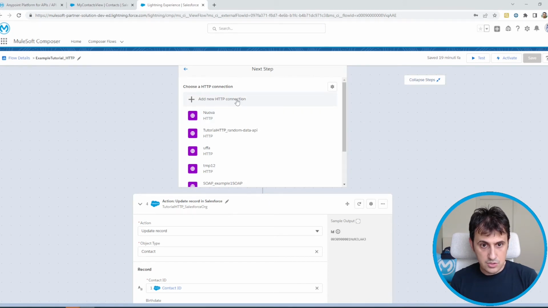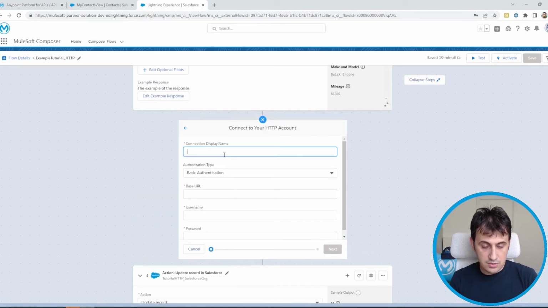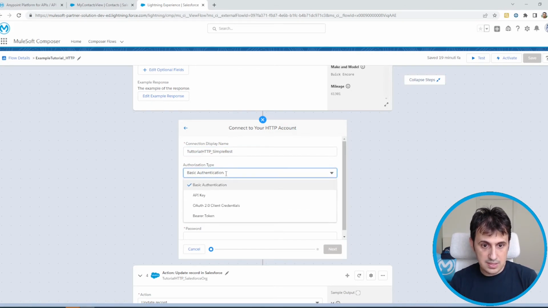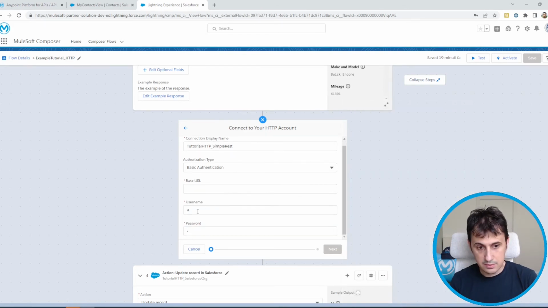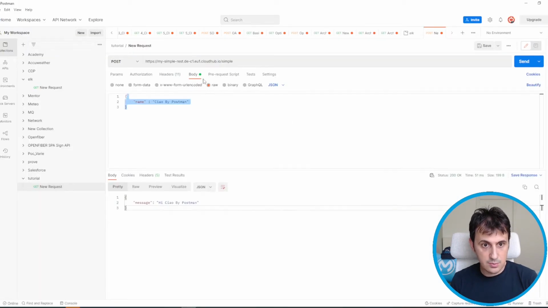Let's add a new HTTP connection. The connection display is tutorial HTTP simple REST. The authorization type is client ID, so we don't need any of them. We just set username and password like empty, just a word in order to not leave it empty. The base URL is this one, here.